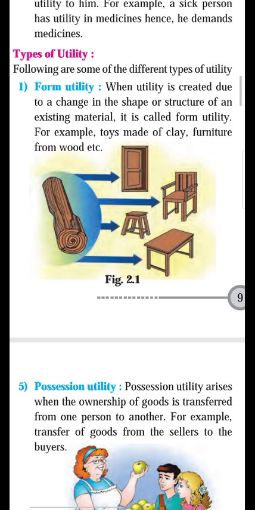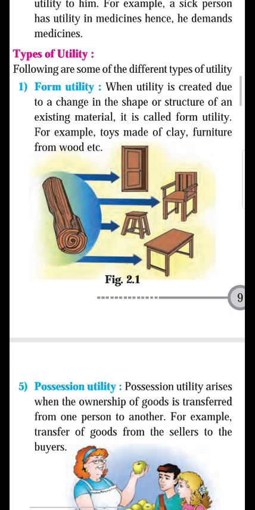Even the word says its meaning, form. Form means shape, size. So form utility means the utility arises, utility increases due to change in shape, size, color of the commodity. It is called form utility.